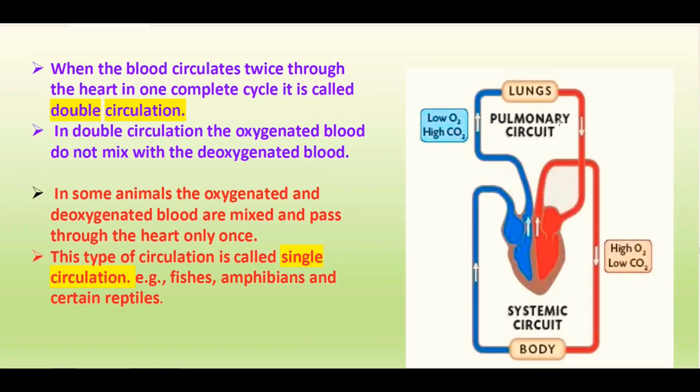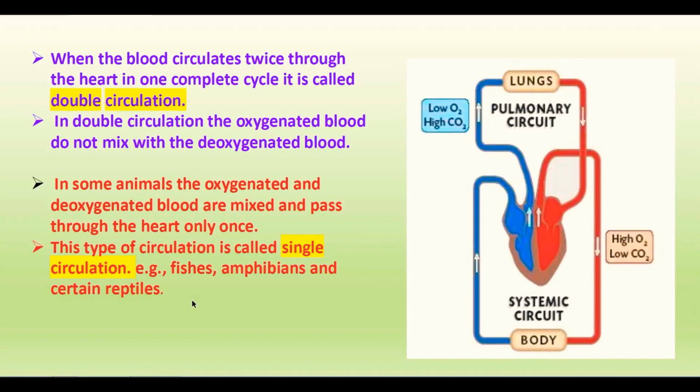So next we shall pass on to the double circulation. Since the blood circulates twice through the heart in one complete cycle, it is called double circulation. So how can we study the double circulation? When the body circulates the blood twice through the heart in one complete cycle, it is said to be double circulation. In double circulation, the oxygenated blood does not mix with the deoxygenated blood. In some animals, the oxygenated blood and the deoxygenated blood are mixed and pass through the heart only once, and this type of circulation is called single circulation.